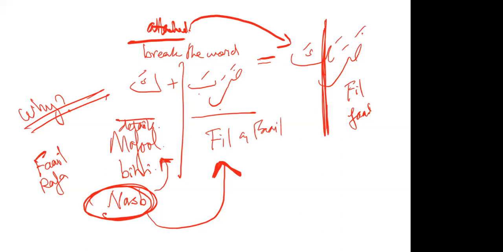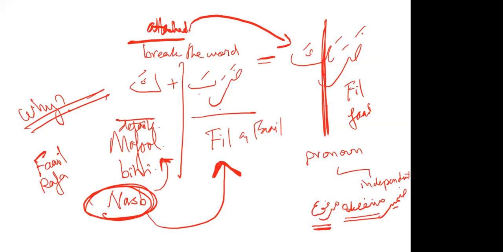Can I ask another question? Yes, please ask. The attached pronoun, is that damir munfasil or is that another one? Pronouns are two types. We have independent, which is separate, so that is munfasila. It is always in the rafa status.